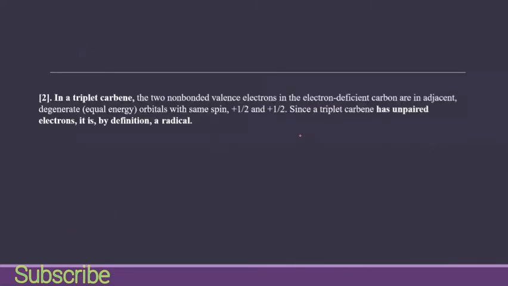And now if we talk about a triplet carbene, the two unbonded valence electrons in the electron deficient carbon are in adjacent degenerate, equal energy orbitals. So they are not present in the same orbital, but in equal energy orbitals with the same spin. So both have plus 1/2 and plus 1/2. Since a triplet carbene has unpaired electrons, by definition we will call it a radical.